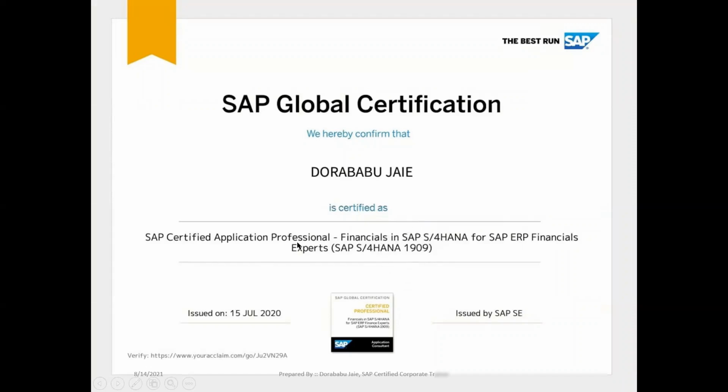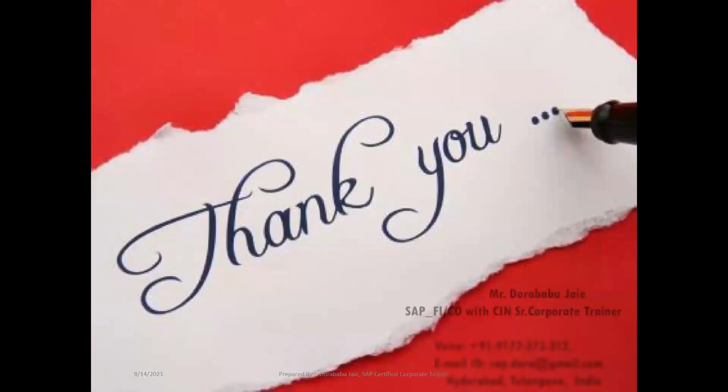At professional level I have done the certification in SAP S4 HANA 1909 version. Also SAP ERP financial experts. So these are my certifications, and that's it.